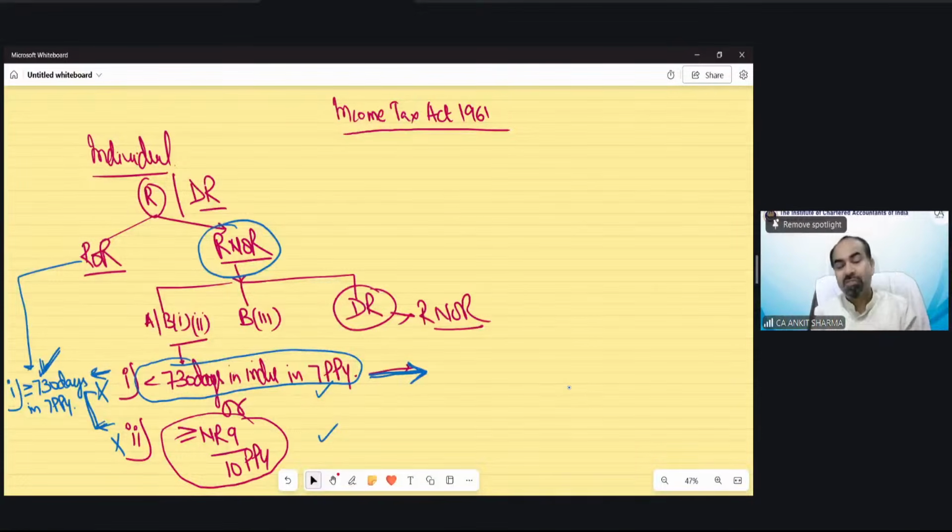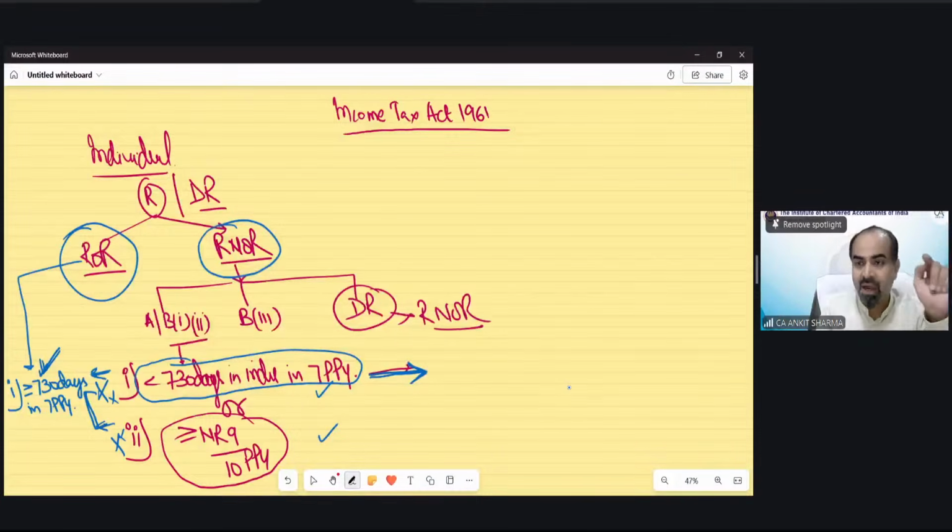Clear? If someone comes to you and wants to ask, okay, now tell me the definition of when I could be a resident and ordinary resident, then I can explain to him like this also, that if you did not fulfill these two conditions, you would be a resident and not ordinary resident, or resident and ordinary resident. Or I can explain like this also, that if you are in India for 730 or more days and these two conditions both will be fulfilled.